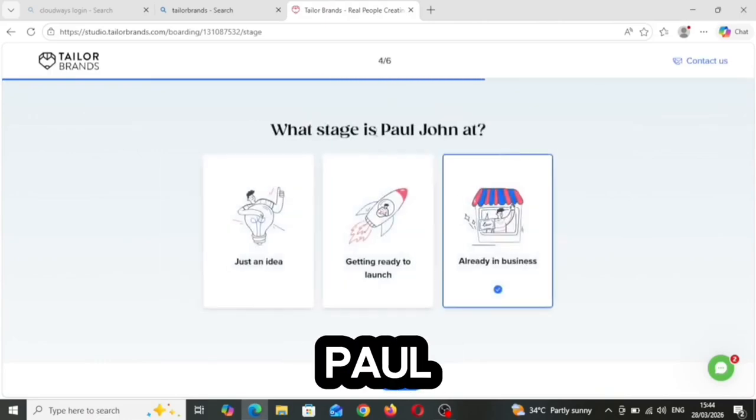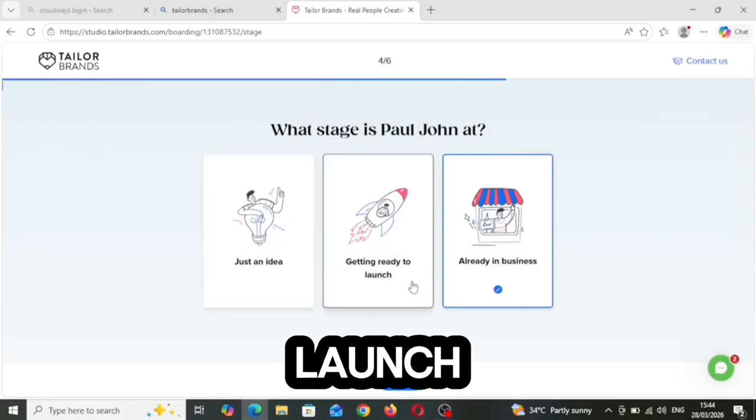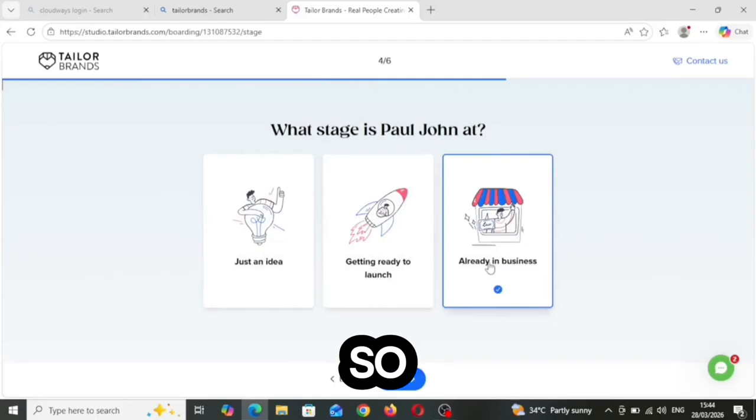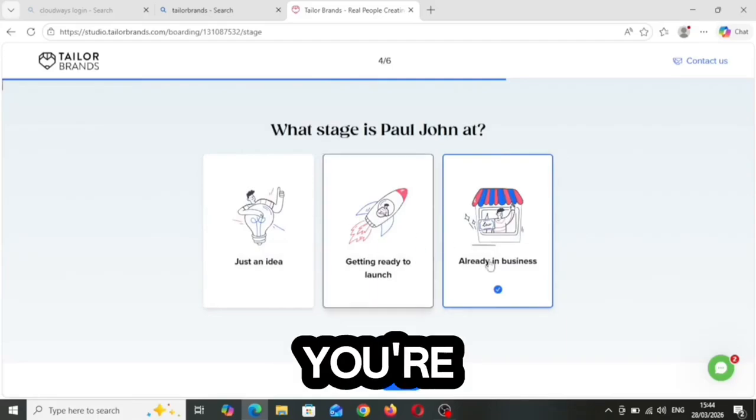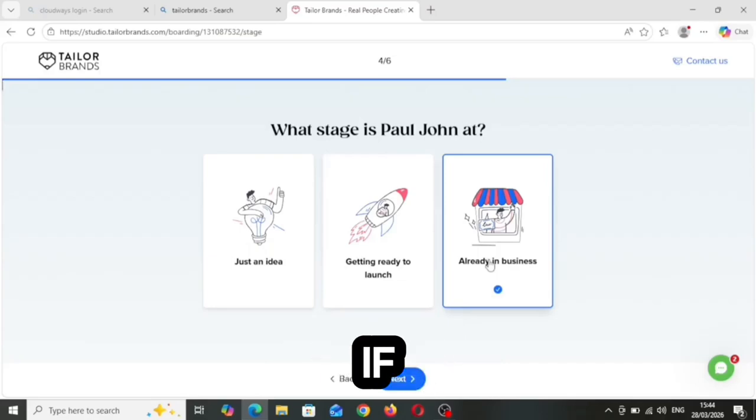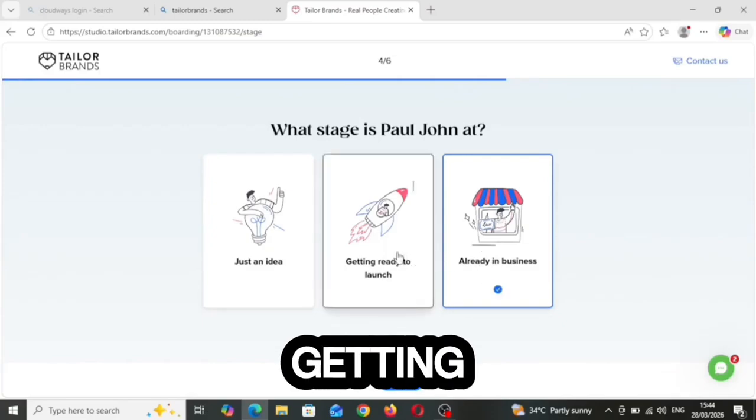What stage is Paul at? Just an idea, getting ready to launch, or already in business. Just tell them: if you are just getting started, you can click that; if you're already in business, or if it's just an idea, you can put that. For me, let me just say getting ready to launch.